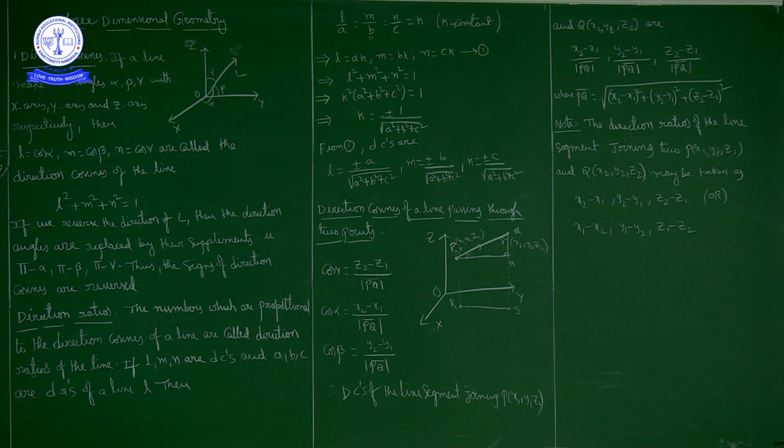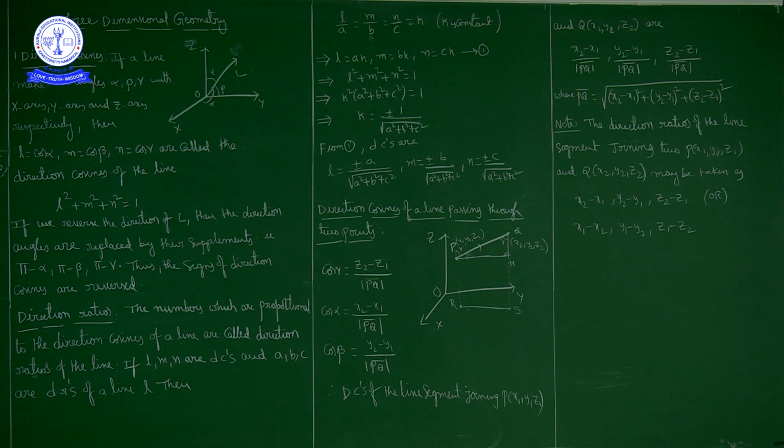So when the direction ratios of a line are given as a, b, c, the corresponding direction cosines are plus or minus a by square root of (a square plus b square plus c square), plus or minus b by square root of (a square plus b square plus c square), and plus or minus c by square root of (a square plus b square plus c square).